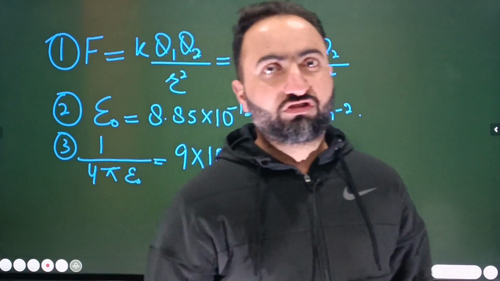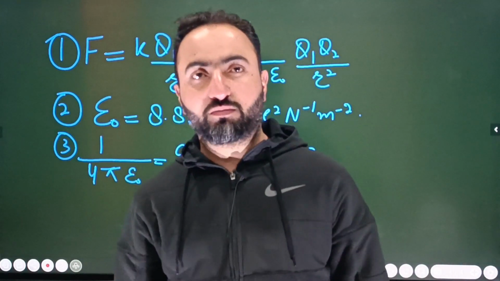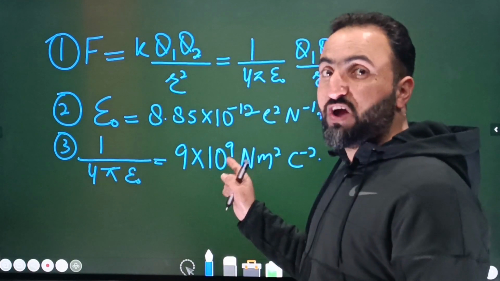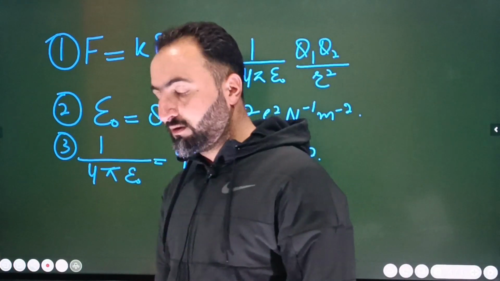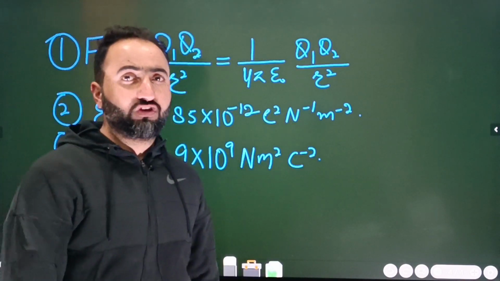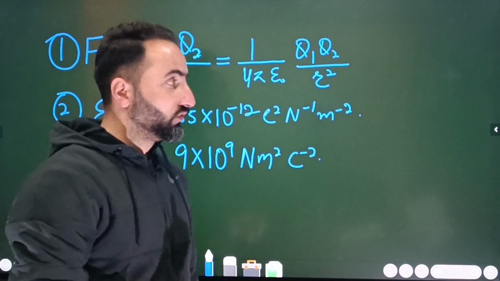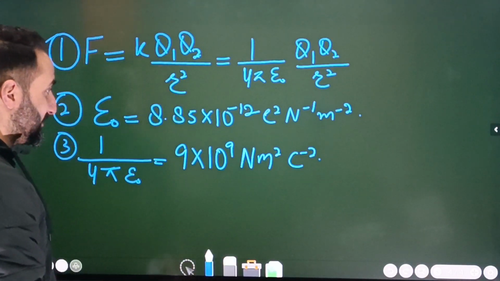When you compare this constant with the gravitational constant 6.67 into 10 power minus 11, this is a very big value. That's the reason that electrostatic force is a very large force compared to the gravitational force. It is a very strong force compared to the gravitational force. Gravitational force is considered one of the weakest forces in nature.